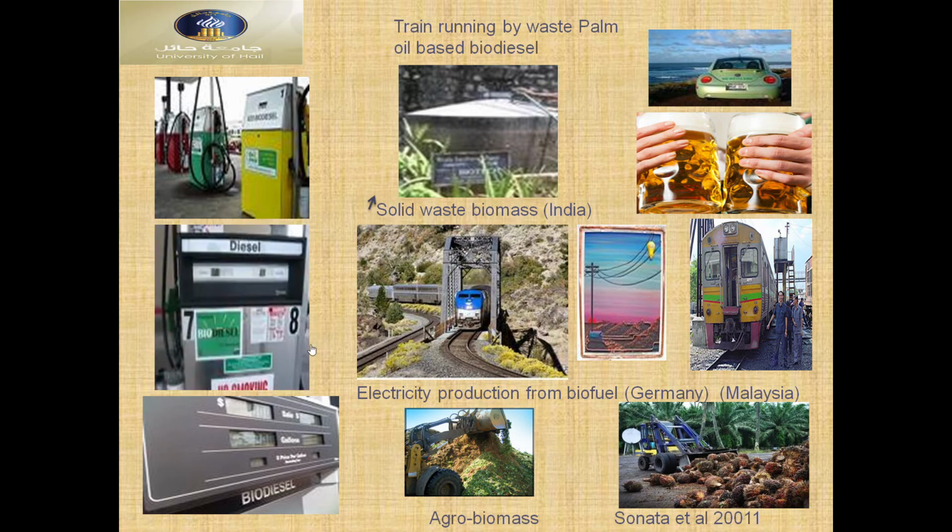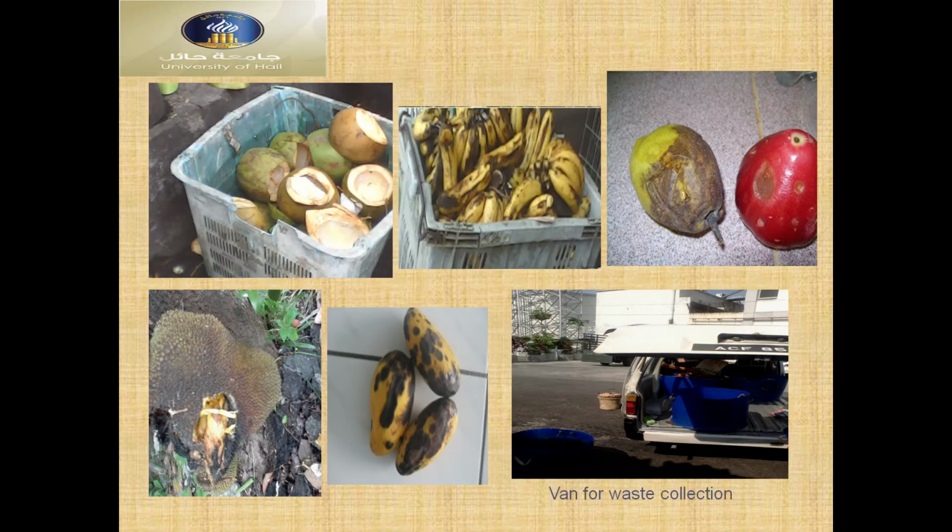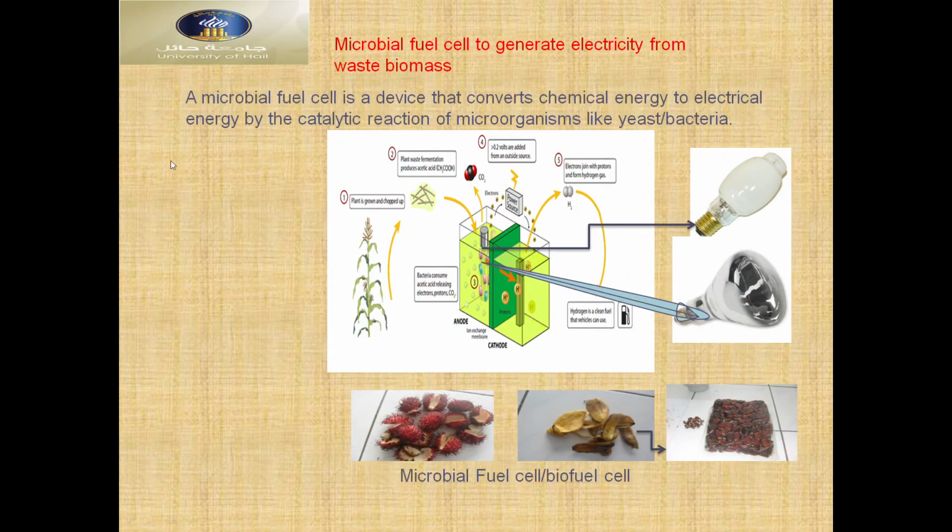You can see then microbial fuel cell to generate electricity from waste biomass. From waste biomass we can do it. A microbial fuel cell is a device that converts chemical energy to electric energy by the catalytic reactions of microorganisms like yeast and bacteria. You can use different types of bacteria.